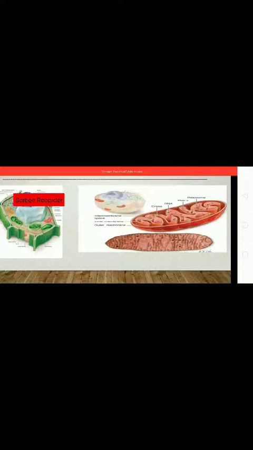So let me start how this glycolysis takes place, how the product of glycolysis is transferred to the matrix, and how the Krebs cycle occurs. Then after Krebs cycle, how ETC occurs.